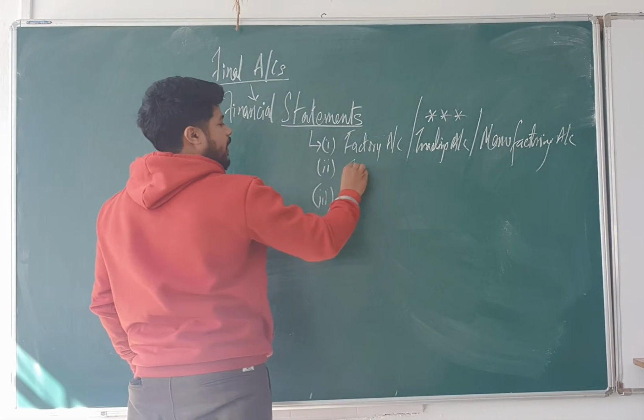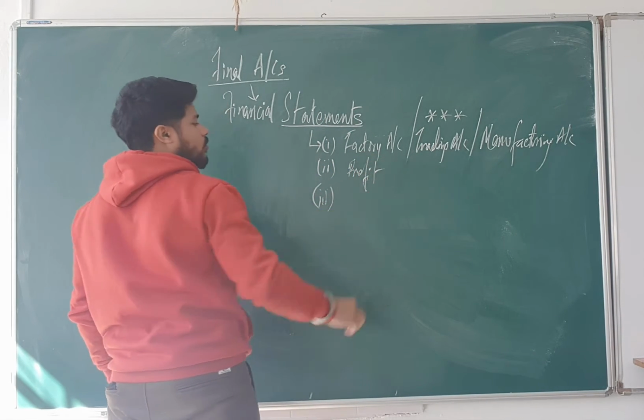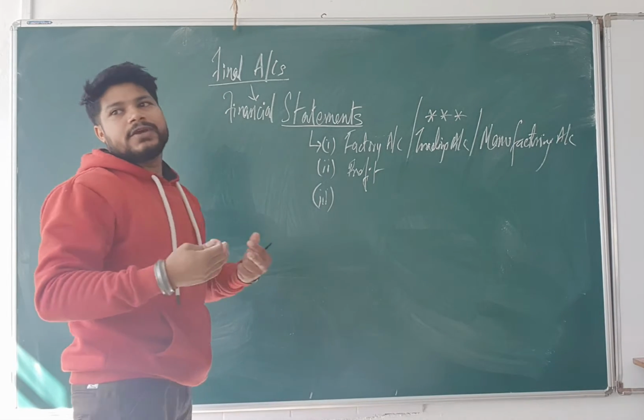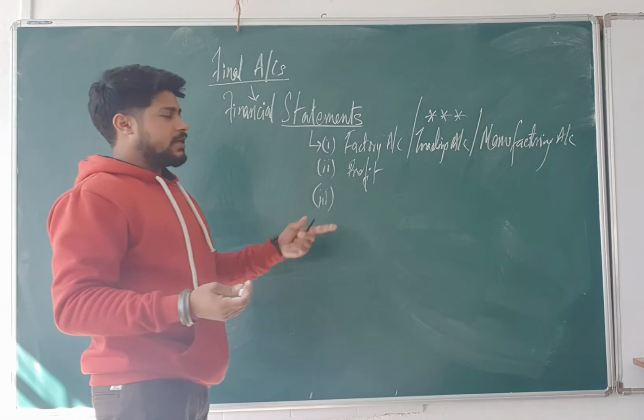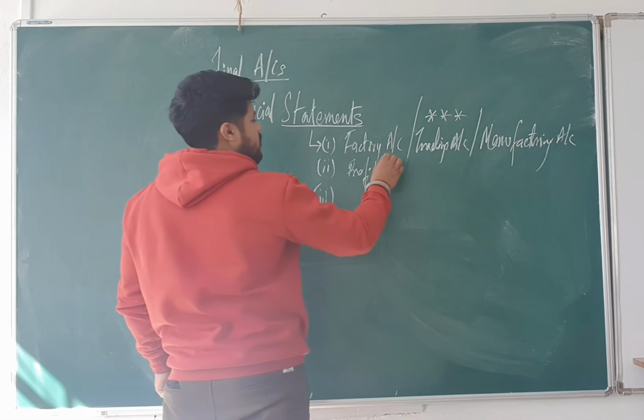After this, what do we prepare? We prepare the profit and loss account to know whether we are earning profit or incurring losses. We'll get net profit or net loss.